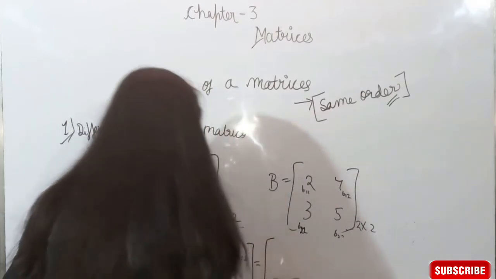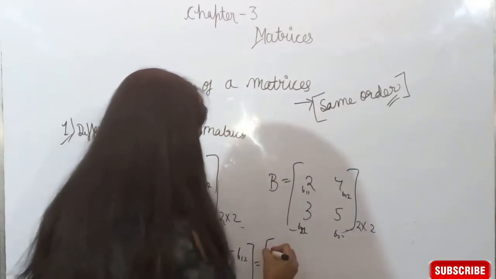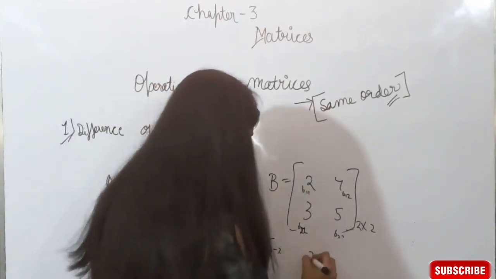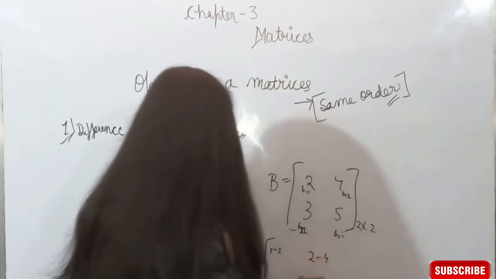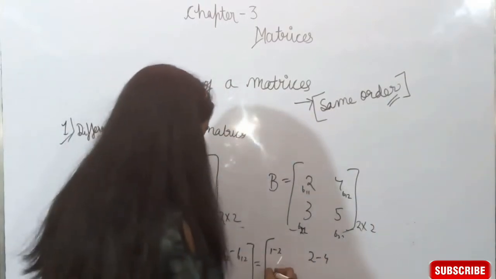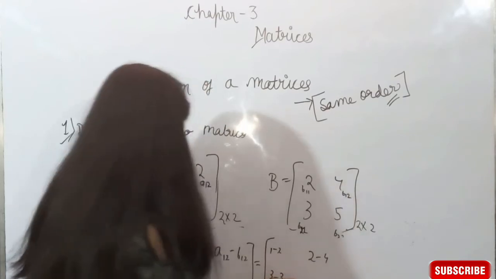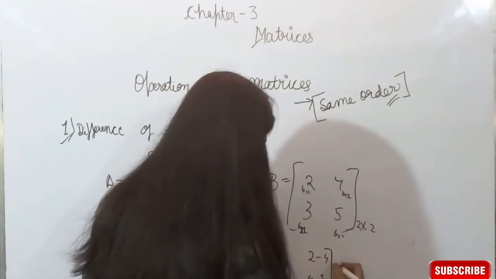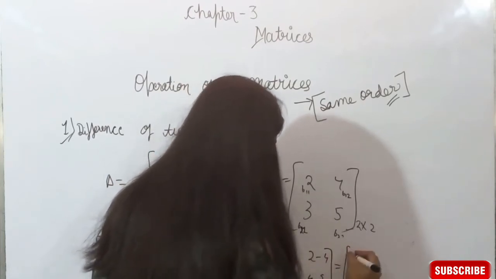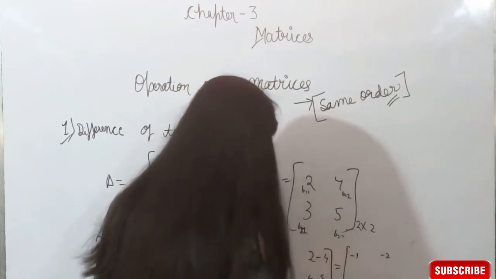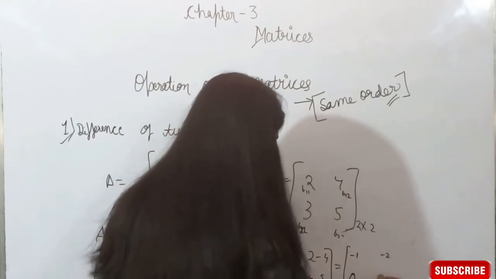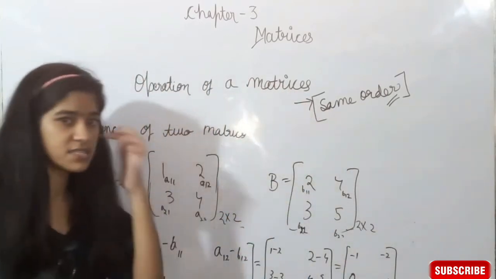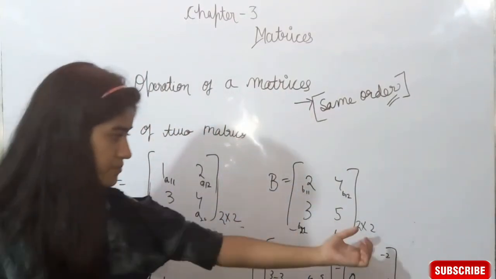which is, what is A11? A11 is 1, B11 is 2, A12 is 2, B12 is 4, A21 is 3, B21 is 3, A22 is 4, and B22 is 5. 1 minus 2 is minus 1, 2 minus 4 is minus 2, 3 minus 3 is 0, and 4 minus 5 is minus 1, which is of the order 2 cross 2, means again you can see the order is same.